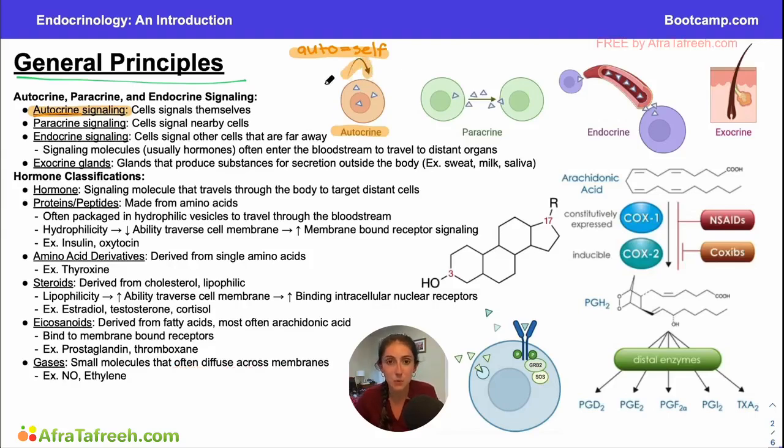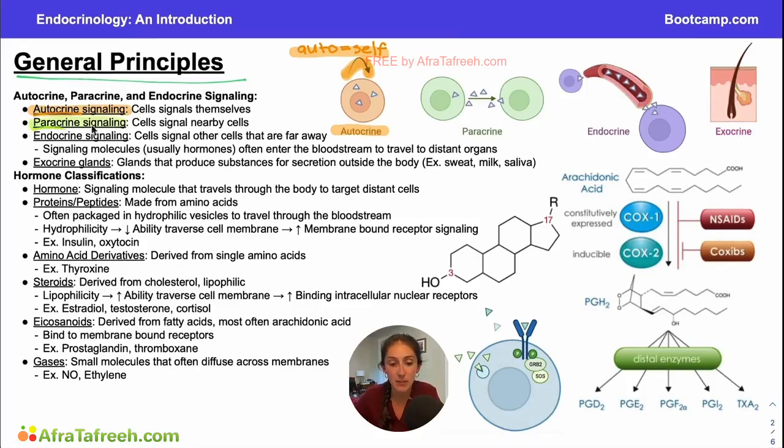And I think a great example of this would be something like if a cell releases caspase internally, that's a way a cell can signal itself to carry out an action, in this case, apoptosis. So that is a great example of autocrine signaling. Now, the next type of signaling that I want to talk about is paracrine signaling. And para, this root here, means nearby or beside. So if you do something peri-procedurally or an event occurred peri-procedurally, that means that event occurred near the procedure, beside the procedure in time. Similarly here, when we're talking about paracrine signaling, we are talking about cells that are signaling cells that are right beside them.